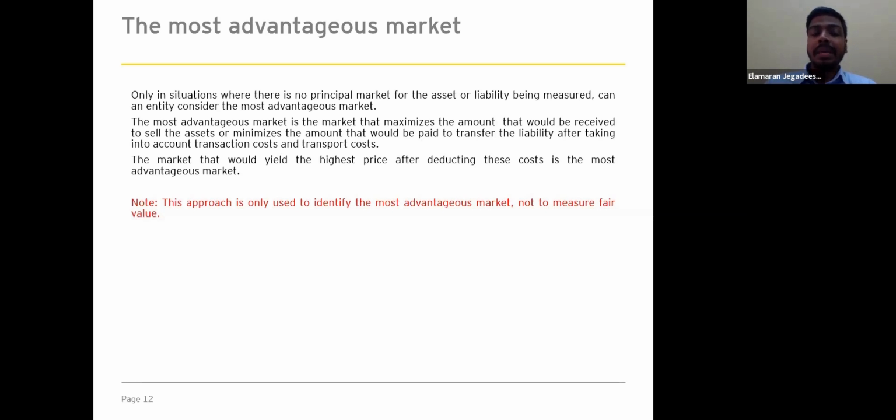So the market that would yield the highest price after deducting these costs is the most advantageous market. The most important point I would like to highlight here is that deducting the transaction cost is used only for the determination of the most advantageous market. When determining the fair value, we are not considering transaction cost, because the standard says the transaction costs are not characteristics of the assets or liability. Those are characteristics of the transaction. Therefore, when measuring the fair value, we are not taking the transaction costs into consideration. So we'll move to the next slide.